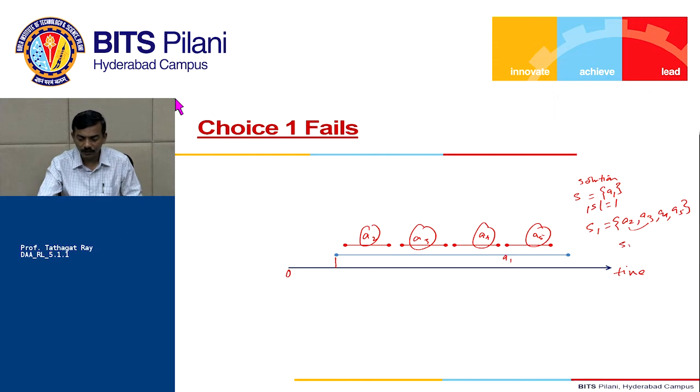What is the size of S1? 4. Which one is maximum? Definitely this one is maximum, right? So the optimal solution is this one. So if we start by the earliest start time, then I might not have the optimal solution. But it looked like a very reasonable choice. Fine. So now we showed that this strategy, choice 1, is going to fail.